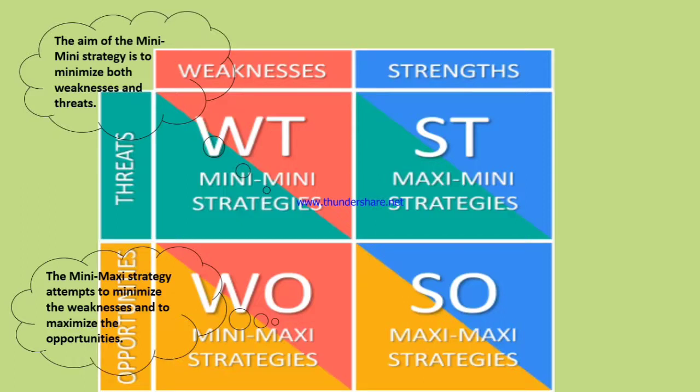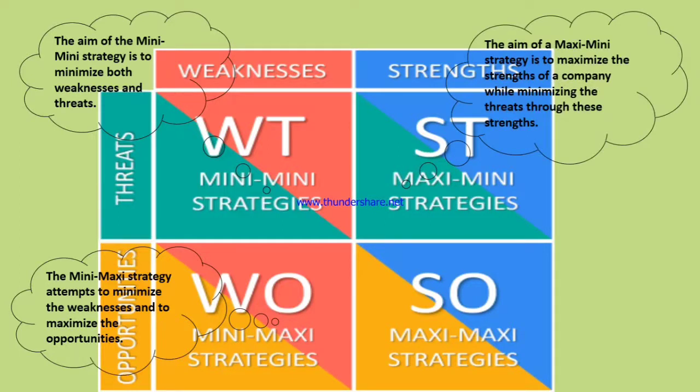The mini-maxi strategy attempts to minimize the weaknesses and to maximize the opportunities. The strategy should include the exploitation of these opportunities while reducing or correcting weaknesses within the organization. Outsourcing activities or acquiring another company with the right resources could be an option, for example.